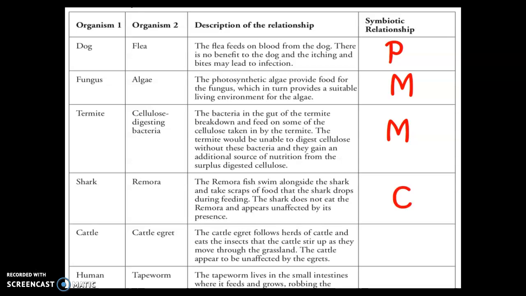The shark and the remora, that's commensalistic because the remora are getting food, so they're benefited. The shark is not affected, so that's a neutral, so that's commensalistic. This one is commensalistic because the egret's getting food that the cattle kick up. The cattle don't get any benefit from it, but they're also not harmed. And then finally, the tapeworm and the human, that's parasitic. So tapeworm will live in your small intestines and it will grow and it will rob you of your nutrients.